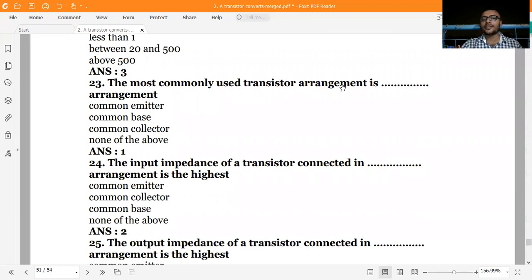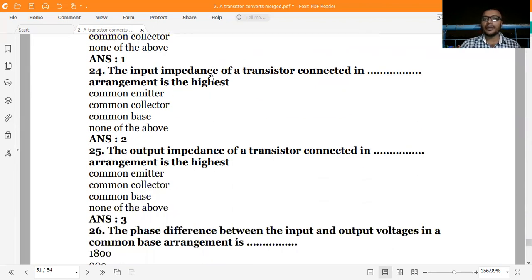The most commonly used transistor arrangement is CE. CE is very useful, about 95% in semiconductor processing. The input impedance of a transistor connected in dash arrangement is the highest. The common collector is the highest. In that case, the current and voltage gain are less, and it is not used for amplification. It is generally used for impedance matching.